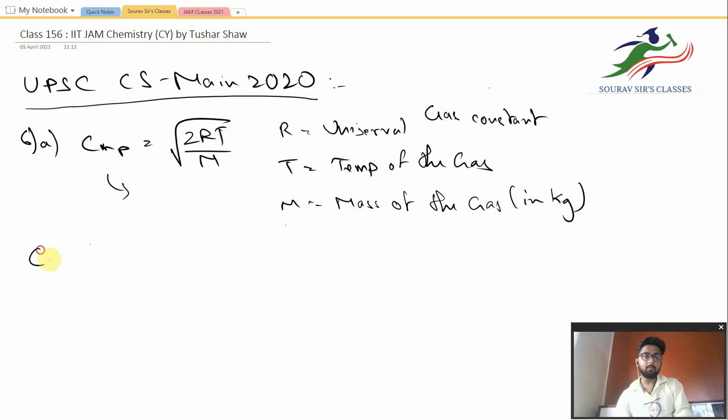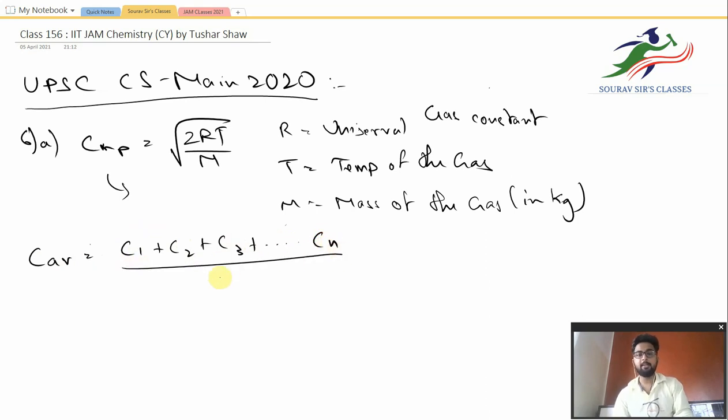Now C average is simply the average of the speeds: if one molecule has C1, the other has C2, plus C3, plus up to Cn, divided by n. This speed is written as CAV.